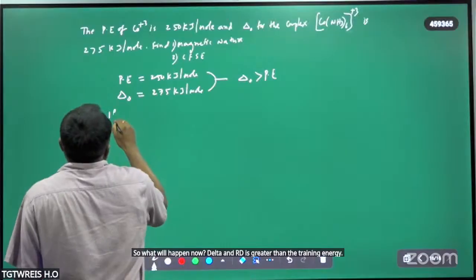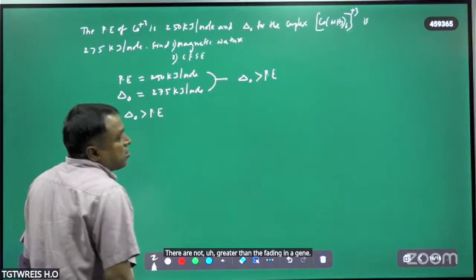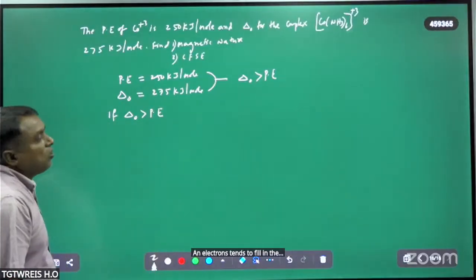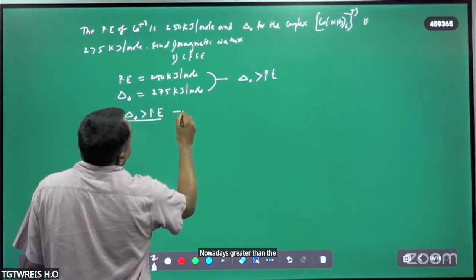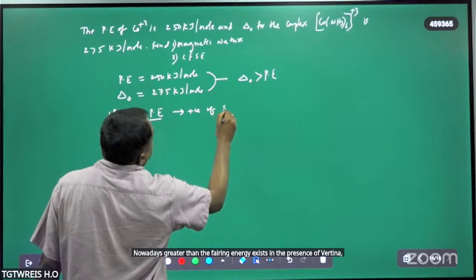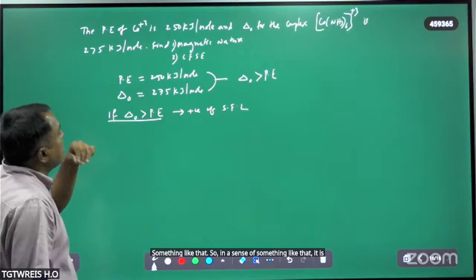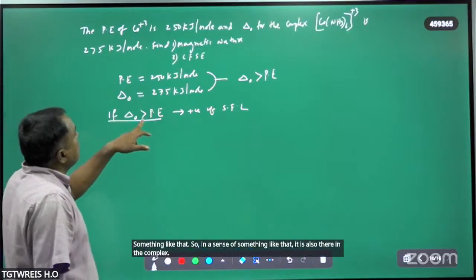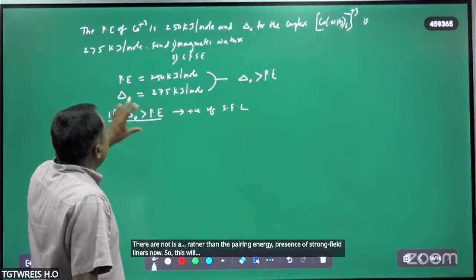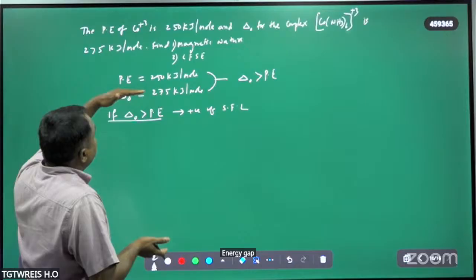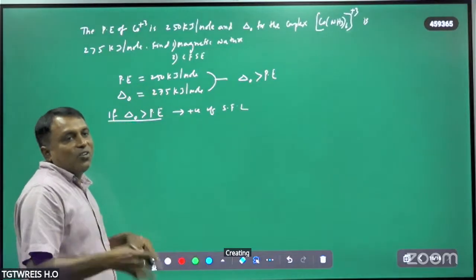If delta naught is greater than the pairing energy, electrons tend to fill the lower energy T2G. This is in the presence of strong field ligands. NH3 is a strong field ligand. If the energy gap between the higher and lower energy is more, pairing takes place in the lower energy.